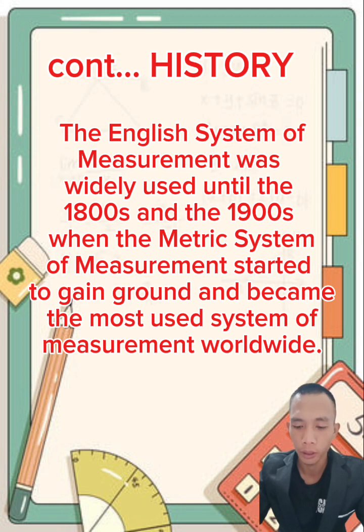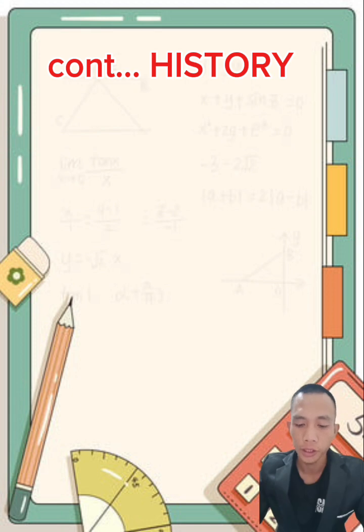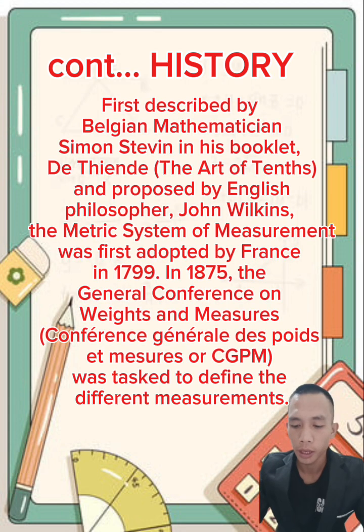This English system of measurement was widely used until the 1800s and 1900s, when the metric system of measurement started to gain ground and became the most used system of measurement worldwide. First described by Belgian mathematician Simon Stevin in his booklet De Thiende, or The Art of Tens, and proposed by English philosopher John Wilkins, the metric system was adopted by France in 1799. In 1875, the General Conference of Weights and Measures was tasked to define the different measurements.